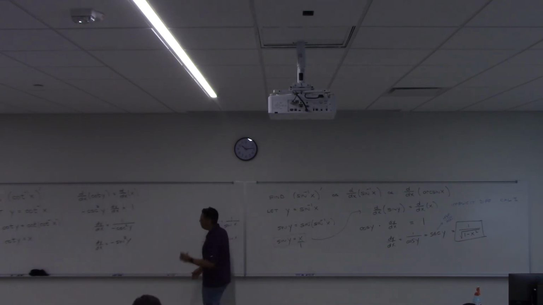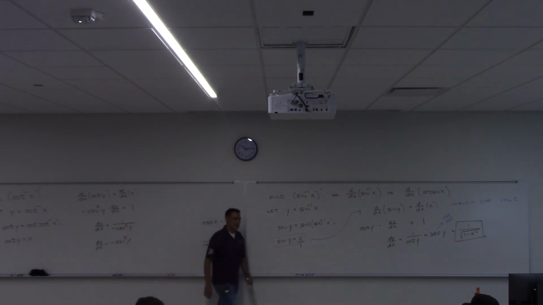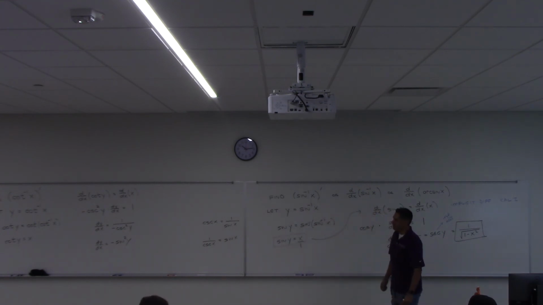People have brought to my attention that my sine looks like an SW, and no matter what I do, I'm never going to be able to fix that. It's hardwired into my nerves, and there's just no way I'm changing it. That's a sine, S-I-N. I just do it so fast it looks like a W. Does it? Yeah. Sorry. That's sine. Any questions on that step?